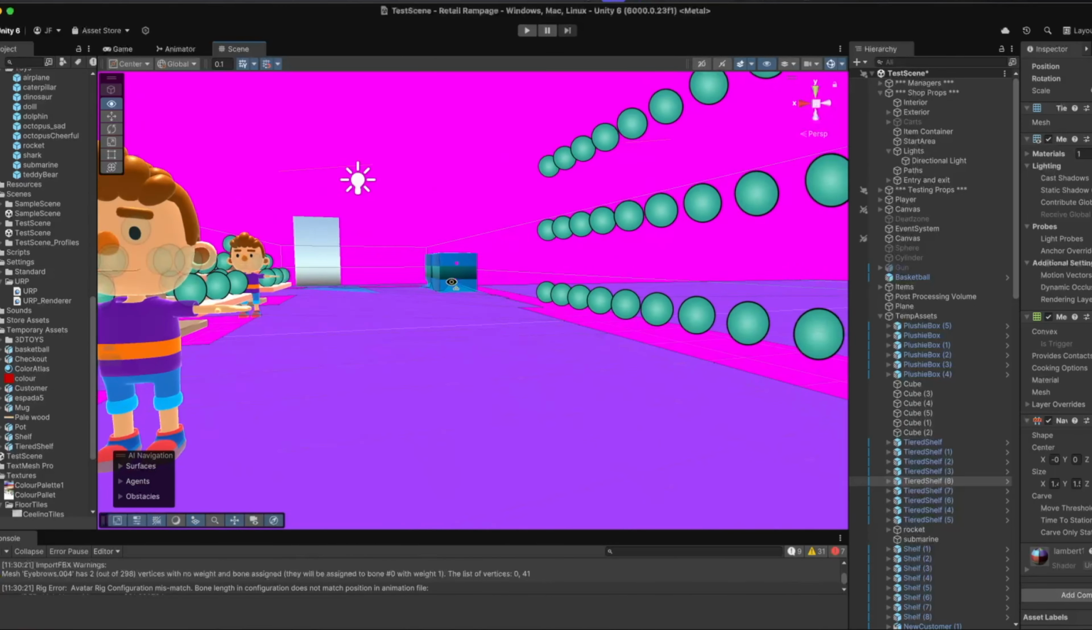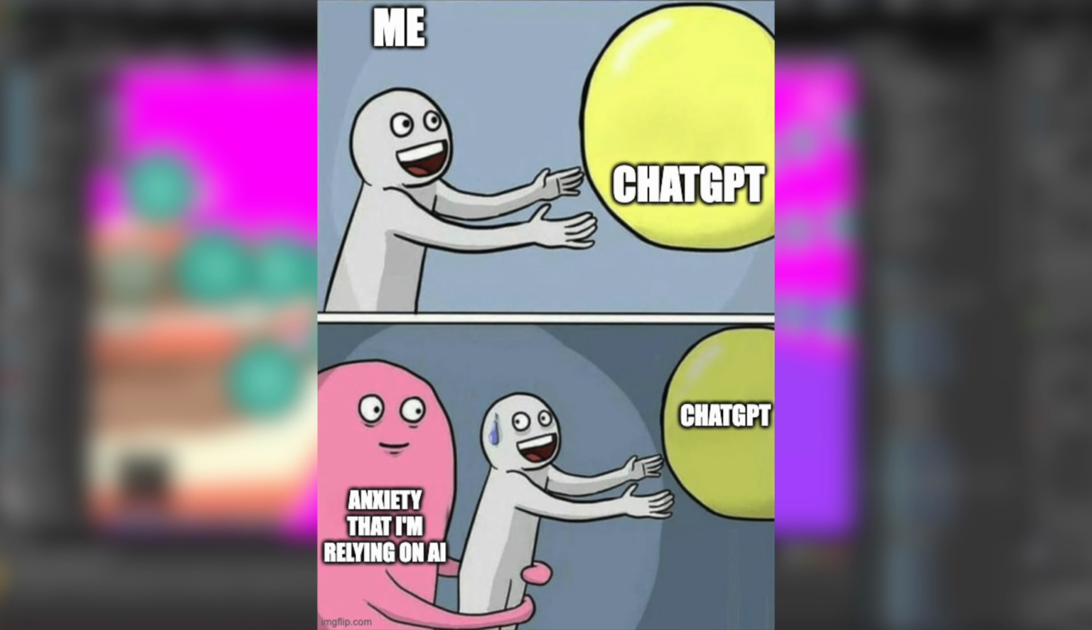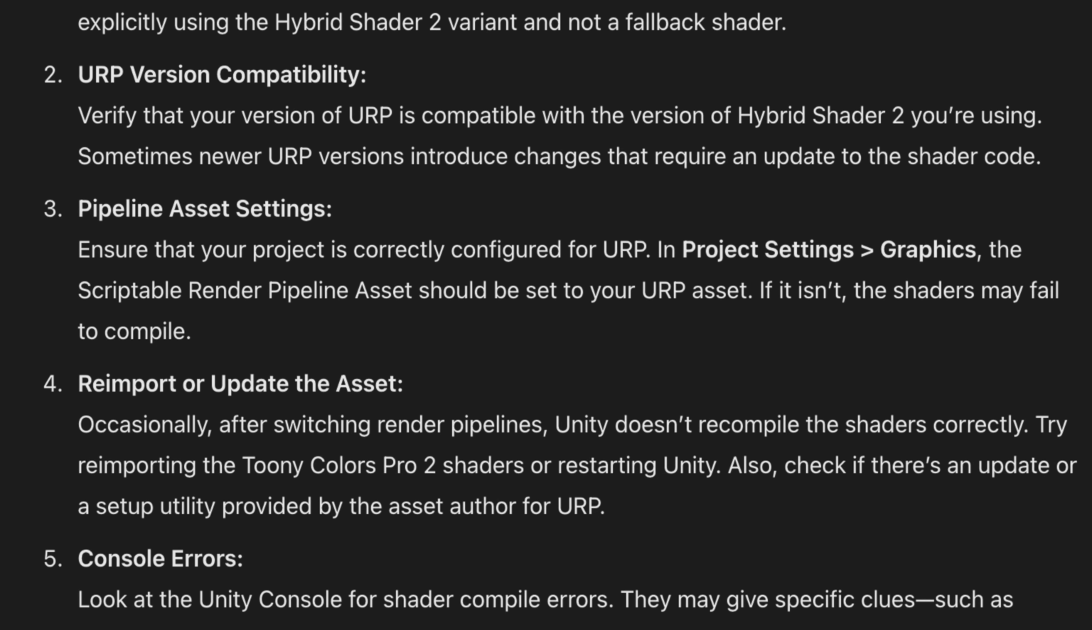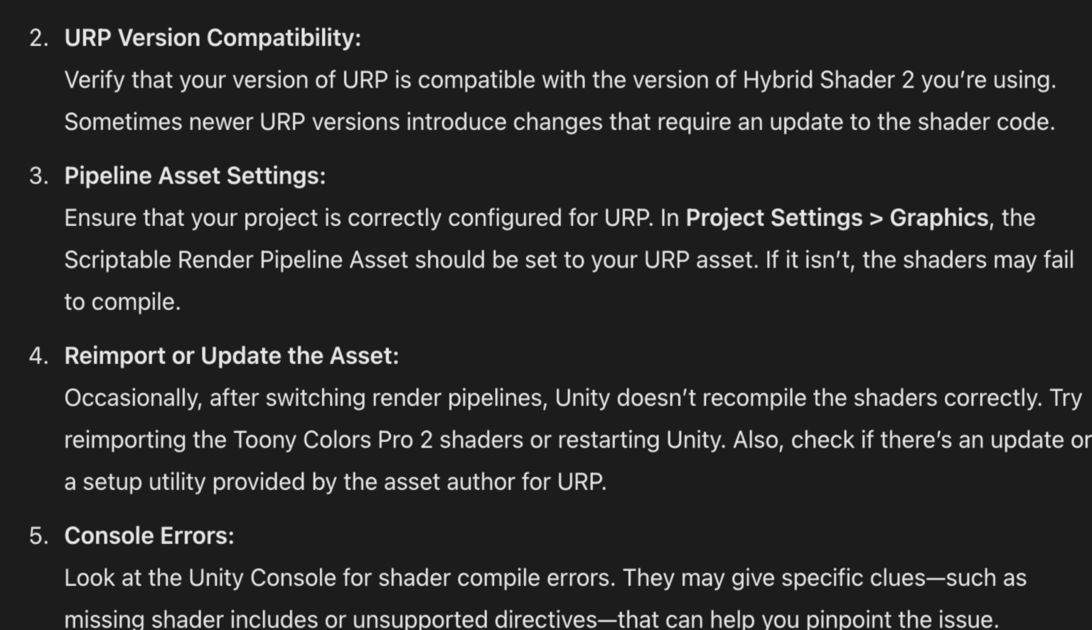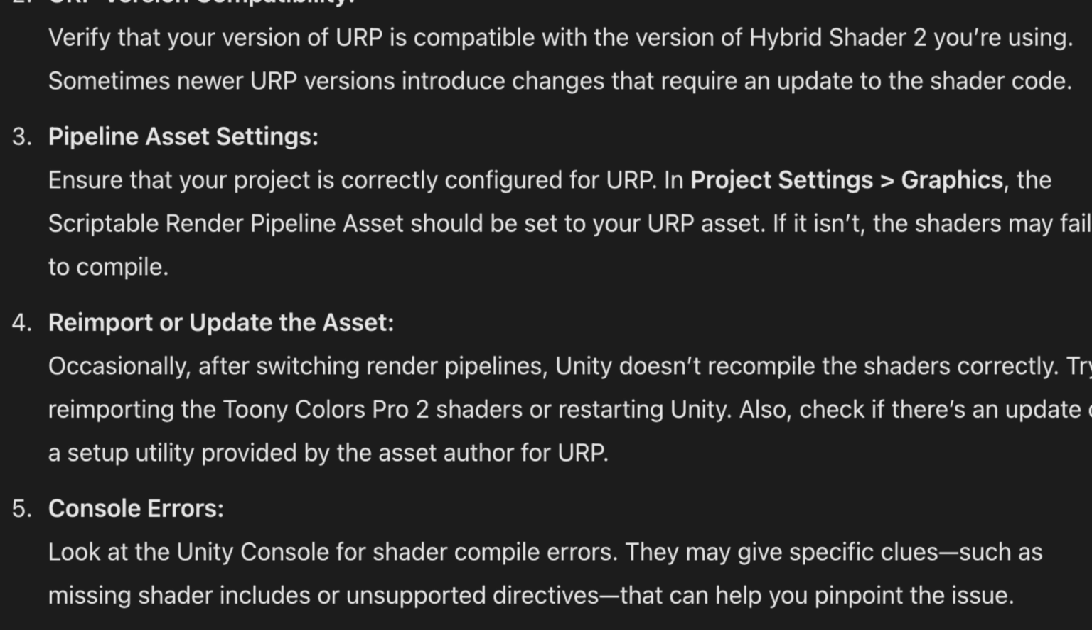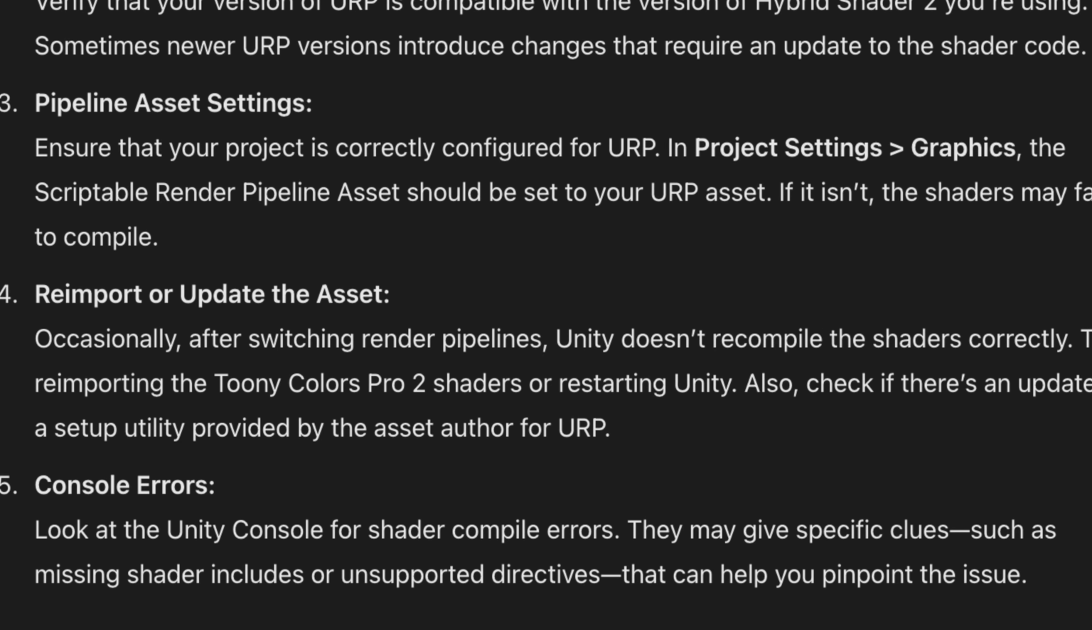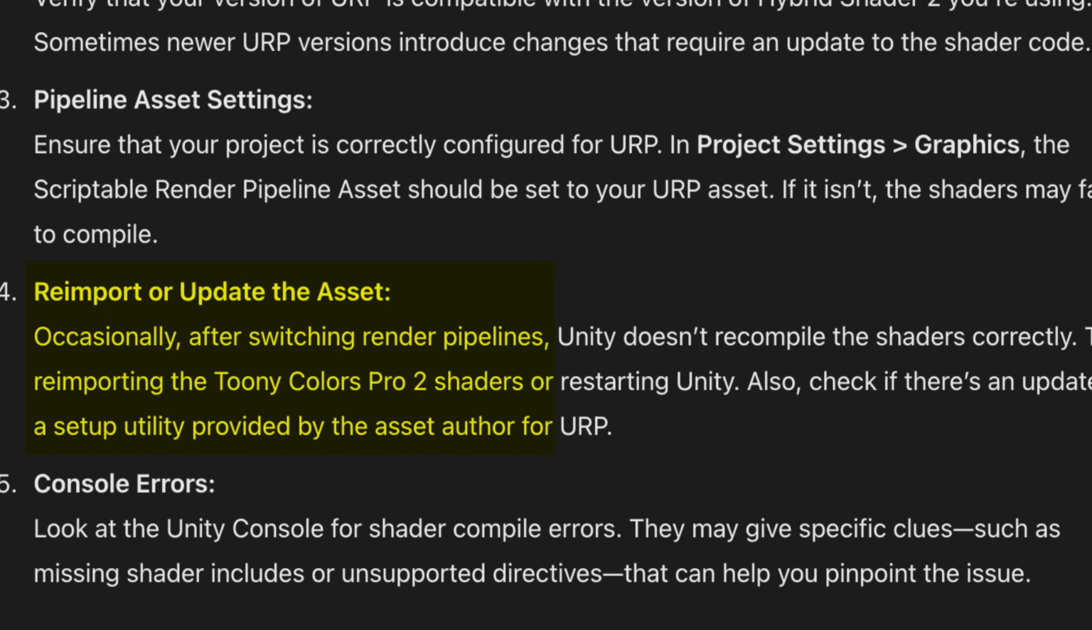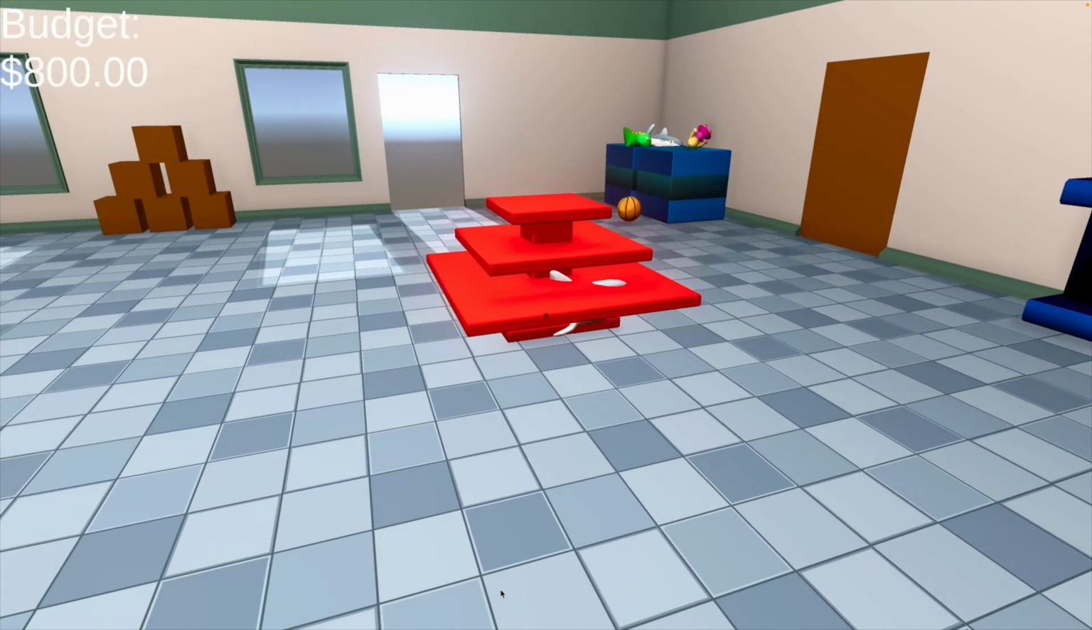Let me tell you, I spent an entire evening trying to figure out a solution to this, until I finally caved and bent to the will that is ChatGPT. I mentioned that I was using the Toony Colors Pro asset, and that I converted my project to URP, but everything was still pink. And to its credit, it did provide me with this little tidbit about re-importing the asset, which fixed all my problems. So now if only I could apply this to my real life.